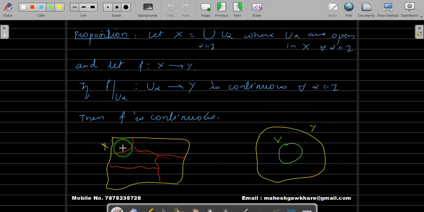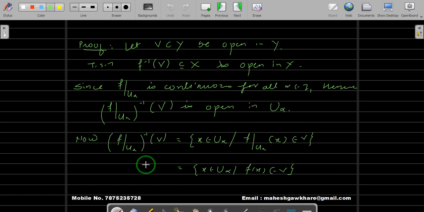So as a diagram, what we had is we have this X, we have this Y. This X is the union of all these U alphas, so U1, U2, U3, something like this. We have Y, and we need to show that this f is continuous. To show that, we take an open set in the codomain, and we have to show that the inverse image of this V is open in X. That's what we have written: let V, a subset of Y, be open in Y, to show that f inverse of V is open in X.